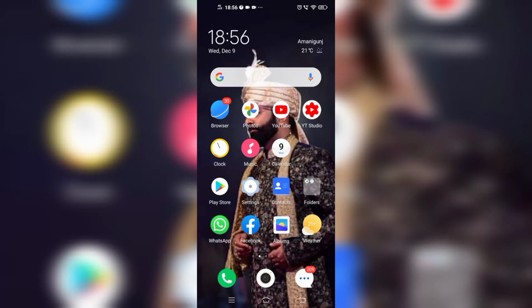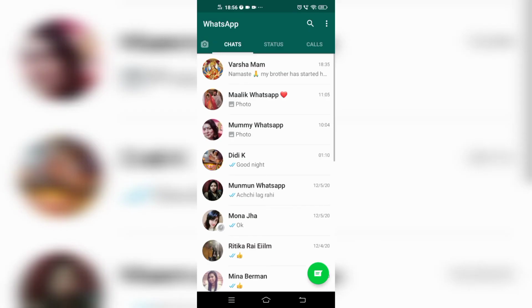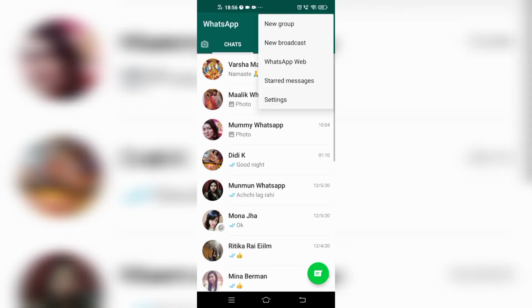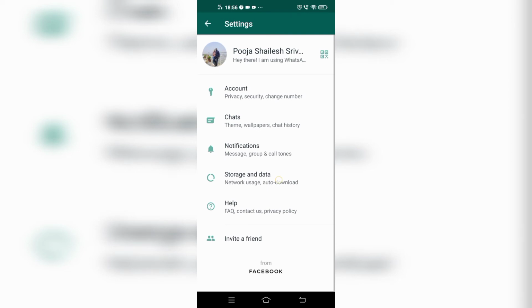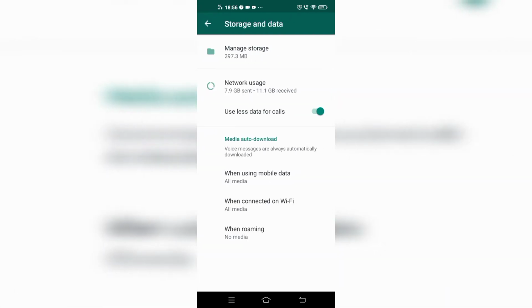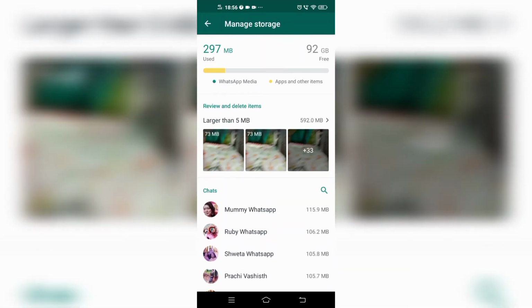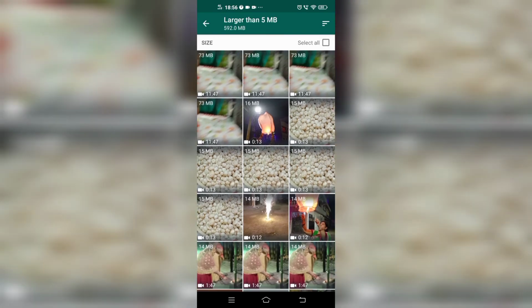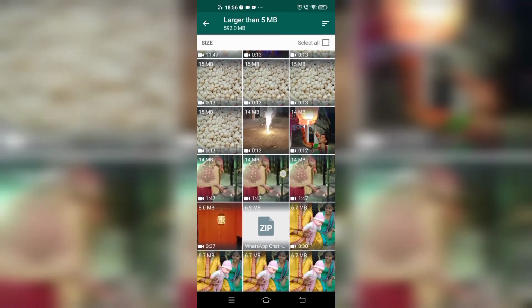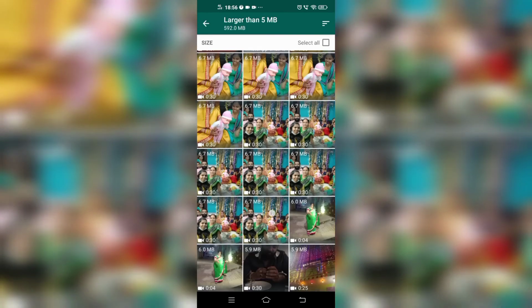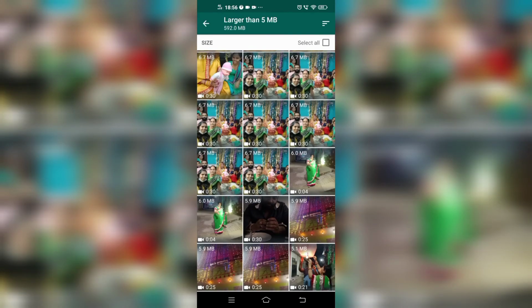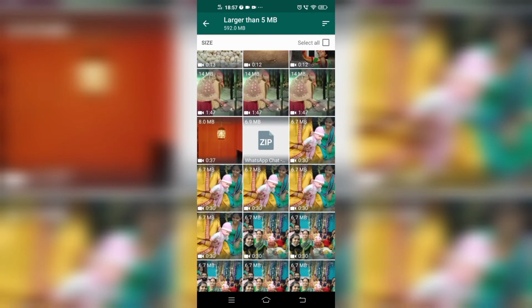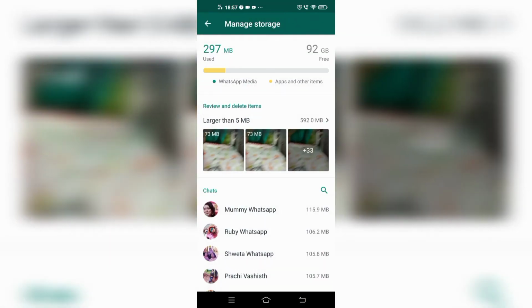So go to WhatsApp and go to the three dots in the upper right corner. In this you can see settings. After clicking on settings, go to storage and data, and after that you can manage storage. Click on manage storage, and you can see the files which are larger than 5 MB shown on the upper side. So you can delete them from here. Select all if you want to delete all, or select a single or special one.